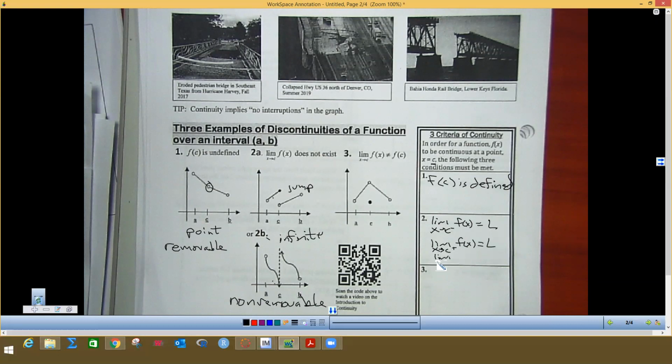And then we're going to have to state that the limit as x approaches c of the function is some L value. And by the way, up here, you're going to have f of c equals some value there. And in order for this function to be continuous at this c value, the f of c, in other words, step one, is going to have to equal the limit as x approaches c of f of x. In other words, the y value of the point has to equal the limit from both sides. Number two, 1 and 2 have to be equal. When those three things happen, then you have a continuous function.